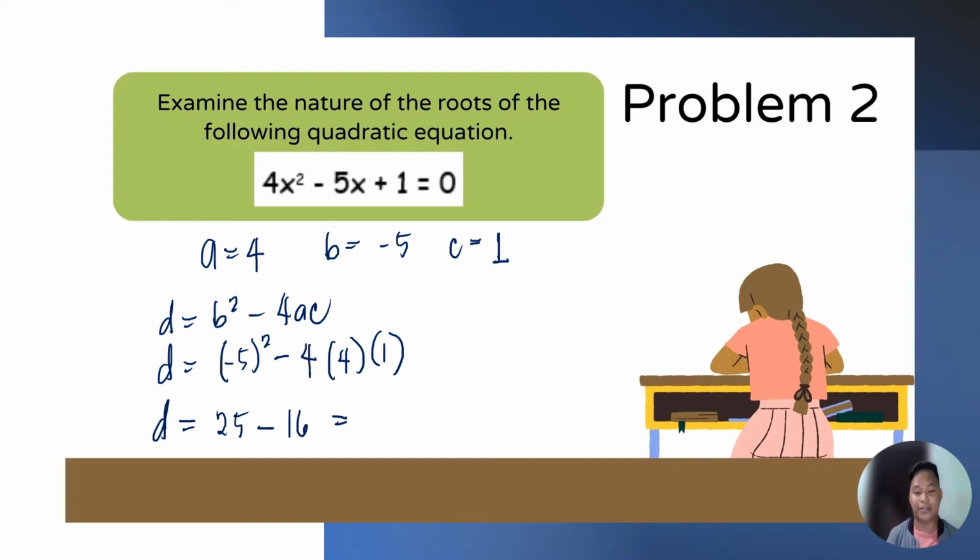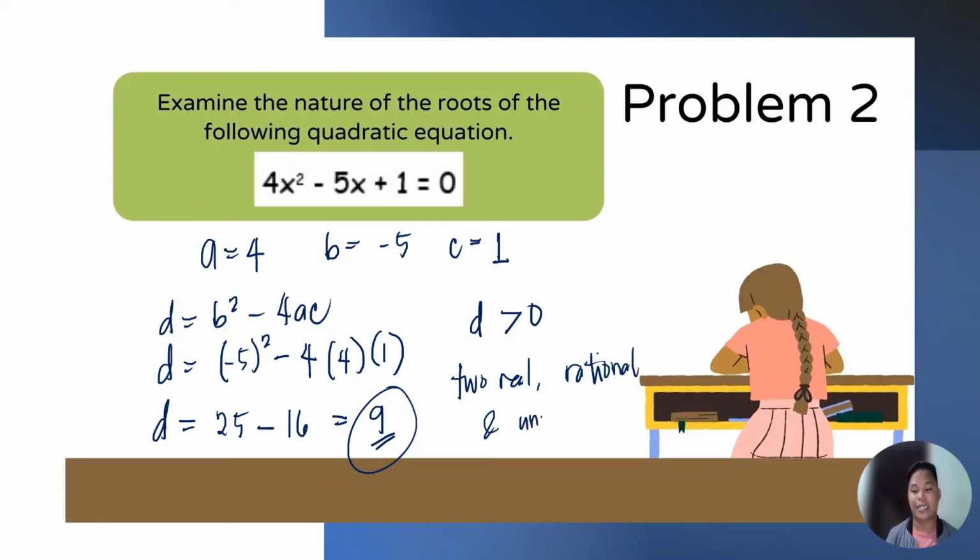And the value now of D is positive 9. D is greater than 0 since it is a positive value or positive number. And 9 is a perfect square. Thus, the nature of the roots of these quadratic equations or equation po has 2 real, rational, and unequal po.